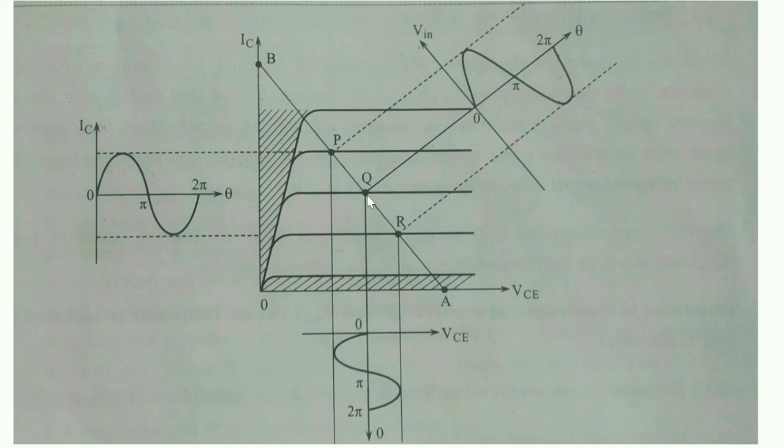The place of the Q point is fixed by the values VCQ and ICQ. These two values will fix the Q point, and we must ensure that these two values are in such a way that they will keep the Q point of a transistor in the active region. Like this, the selection of a proper Q point also plays a vital role in the faithful amplification of any signal.